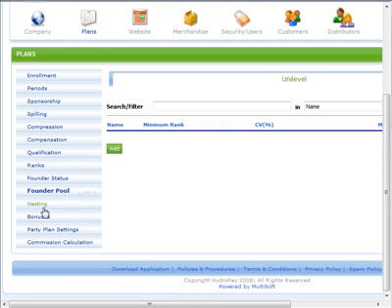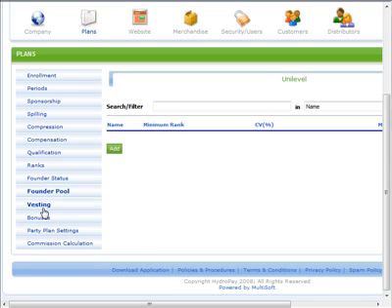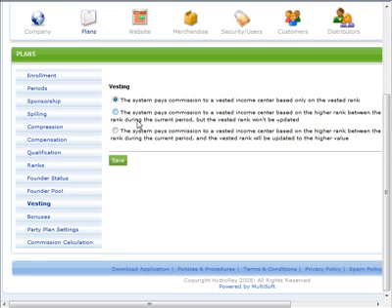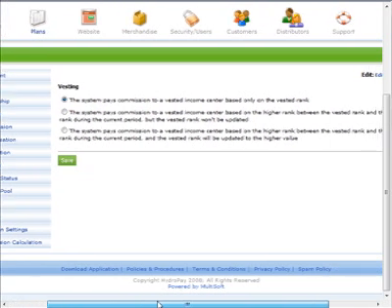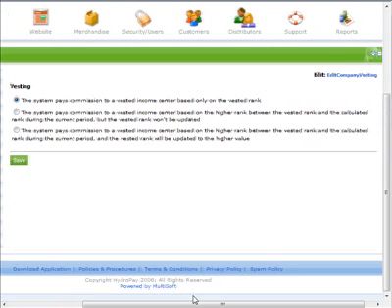Vesting is the action of applying a rank to a member who has not otherwise fulfilled the qualification requirements. You may do this as recognition for something beneficial a member has done for your company, or as an incentive reward. When you select vesting from the plans area, you will be able to select one of 3 choices regarding how vesting will perform in your system.